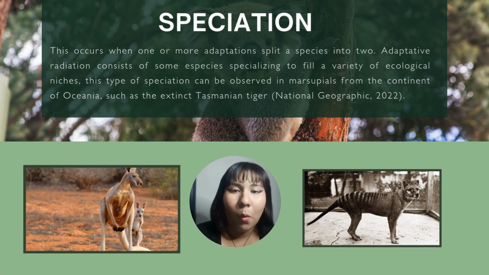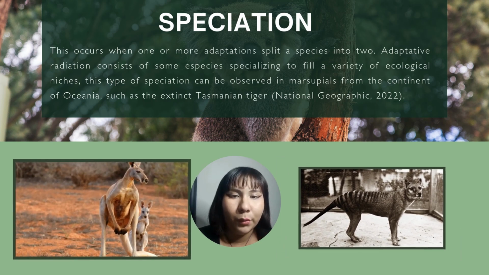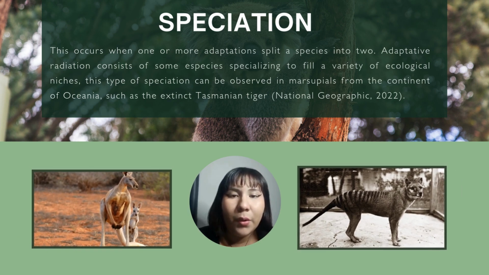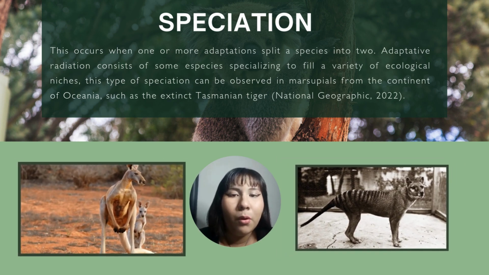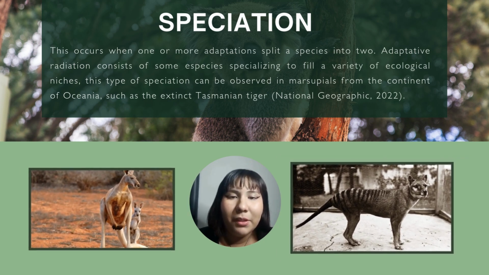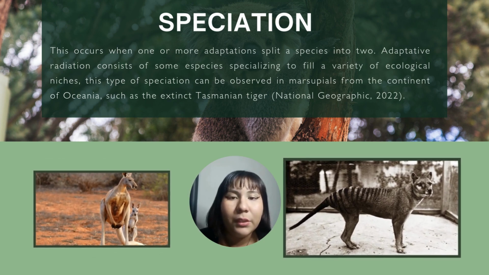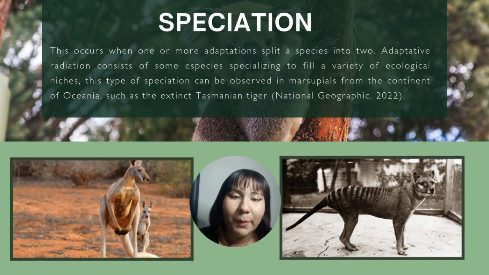Speciation happens when one or more adaptations lead to the splitting of a species into two. Adaptive radiation occurs when species evolve to occupy various ecological niches. This type of speciation can be seen in marsupials from Oceania, for example, such as the now extinct Tasmanian tiger.